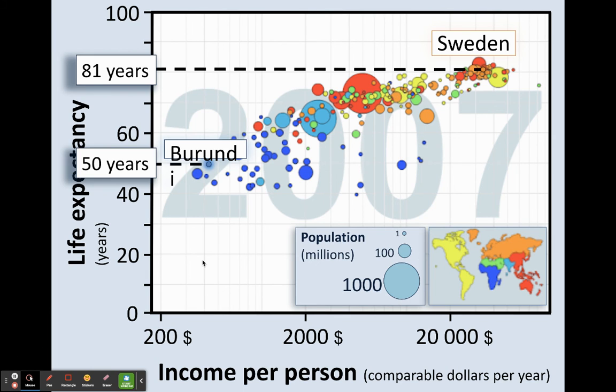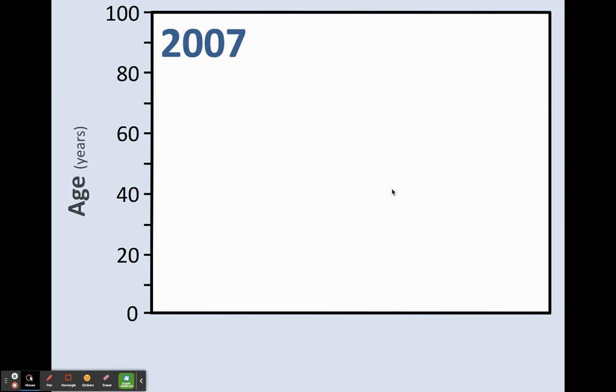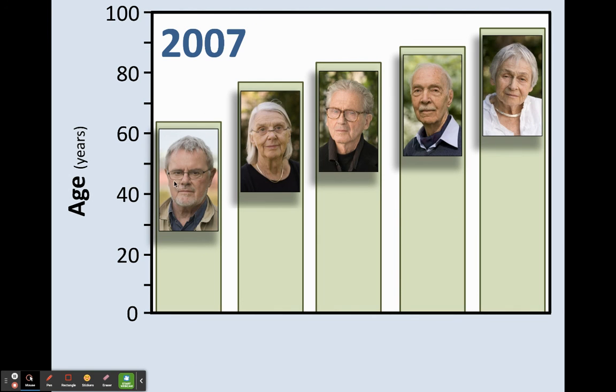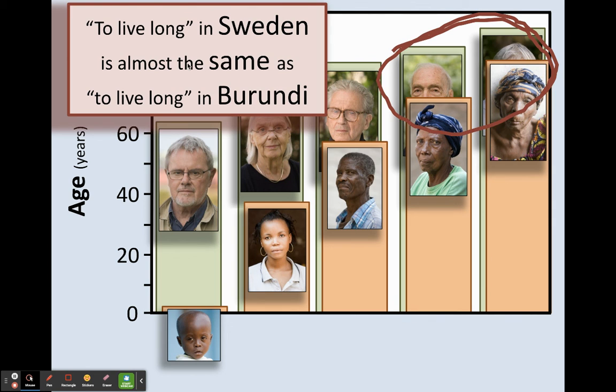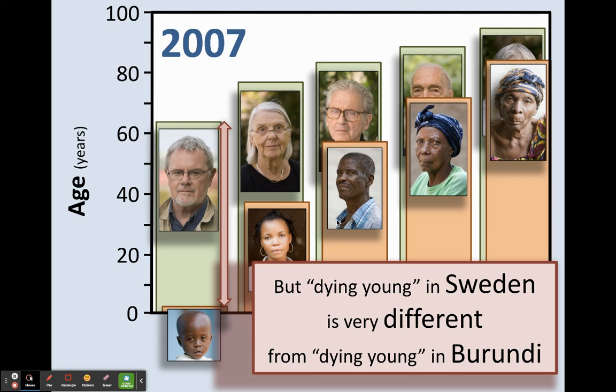So we're going to compare Burundi to Sweden right now, okay? So we got all of our characters from Sweden, and their life expectancy is 81. Now we got all of our characters from Burundi, and their life expectancy is 50. Okay? To live long in Sweden is almost the same as to live long in Burundi. So if we look right here, our oldest crowd lives to a comparable age. But dying young in Sweden is very different from dying young in Burundi.